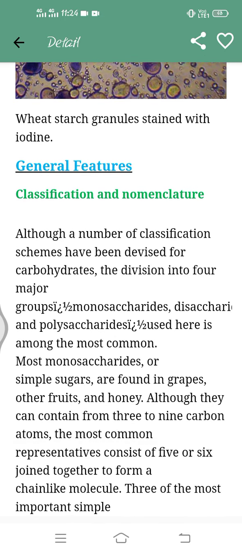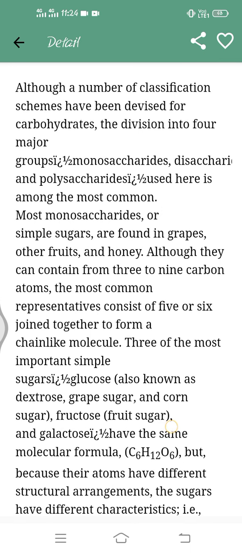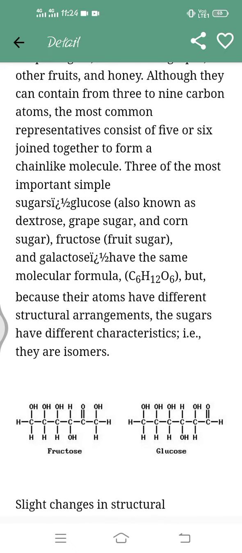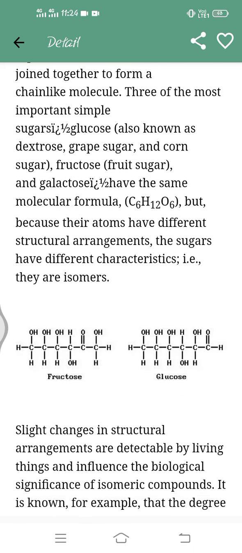Classification and nomenclature, and its general features. First is classification and nomenclature. Carbohydrates have three main divisions: monosaccharides, disaccharides, and polysaccharides. Monosaccharides are only simple sugars. When two monosaccharides combine, they form disaccharides, and when more than two combine, they form a polysaccharide. Because their atoms have different structural arrangements, the sugars have different characteristics. So they are isomers.